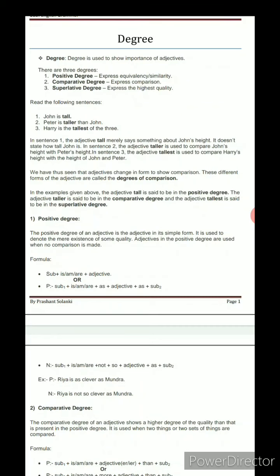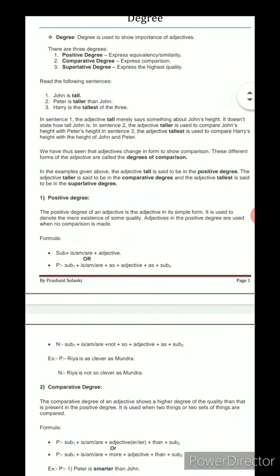degrees. First one is the positive degree. It is used to show the equivalency or the similarity between two things or many things. Comparative degree express comparison between the two things. Here please consider that comparative degree is used only for the comparison between two things or person, and the superlative degree express the highest quality among the many person or thing. So to understand that, we have taken three sentences here.